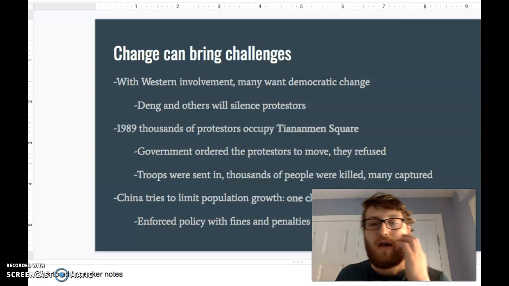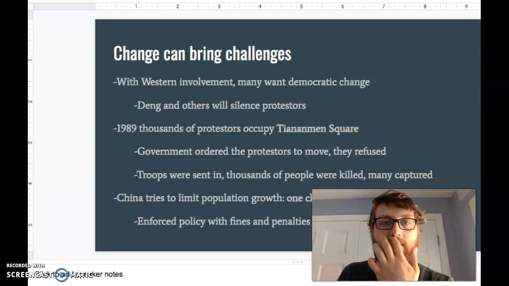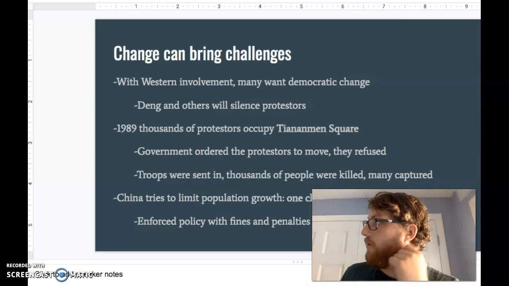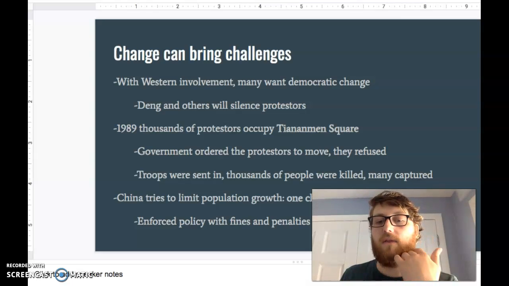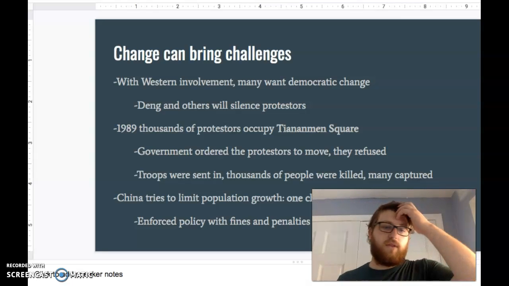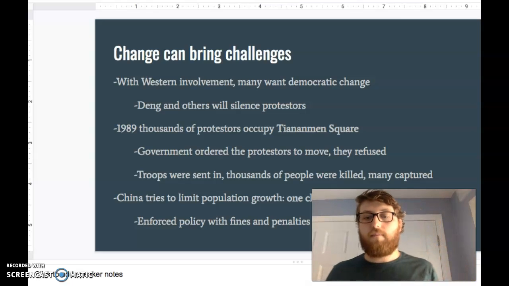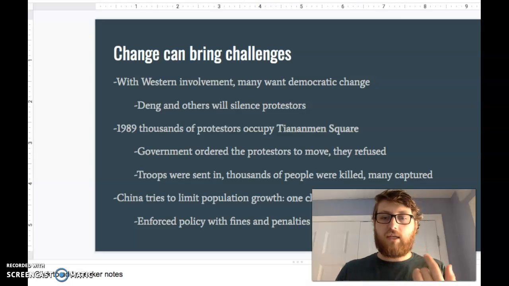Many are captured. Really, what does this show? That Deng Xiaoping will allow democratic changes, but he won't. He wants command and order over anything, and he will not tolerate anyone rebelling against him. That's really what you get from Tiananmen Square: though he is allowing for democratic changes, he is the autocrat and holds all the power. And he will not be forced into anything.